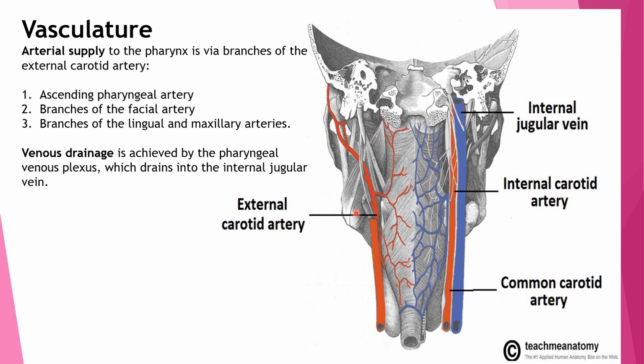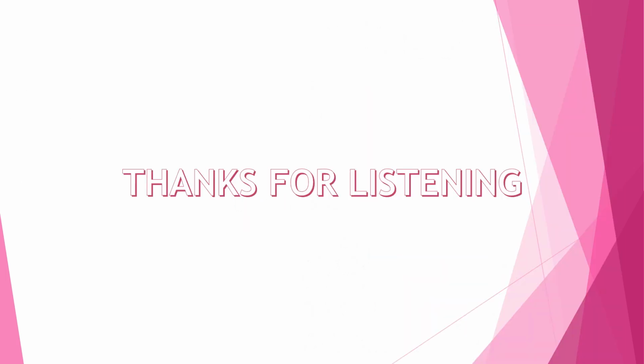Then venous drainage, these are the veins. The venous drainage is by the pharyngeal venous plexus, which ultimately drains into the internal jugular vein. This is the internal jugular vein. The arterial supply is from branches of the external carotid, and the venous drainage is by the pharyngeal venous plexus, which drains into the internal jugular vein. That is in brief about the structure or anatomy of the pharynx. Thanks for your patient listening.